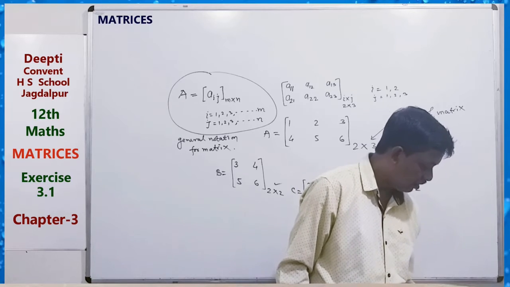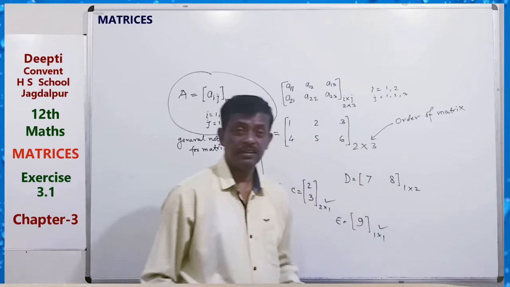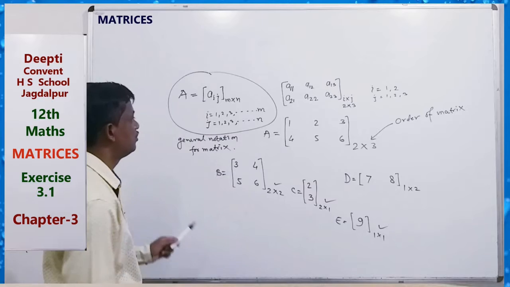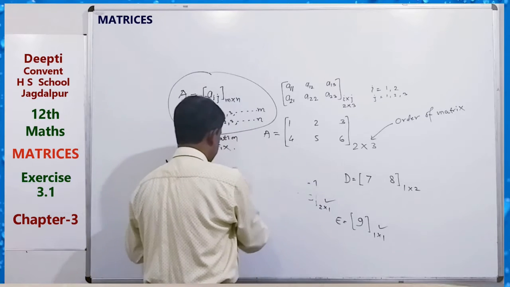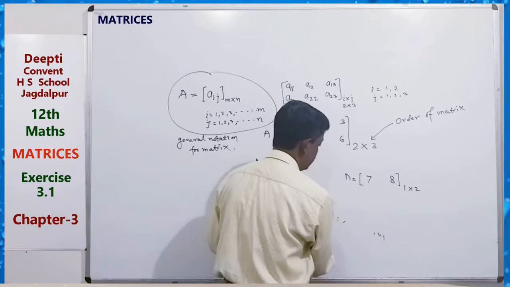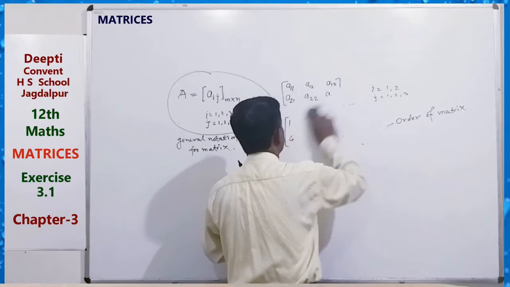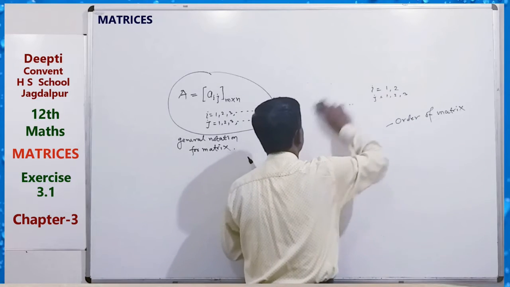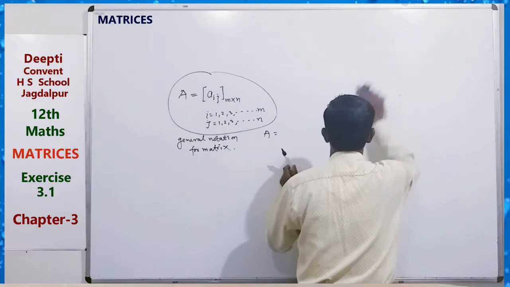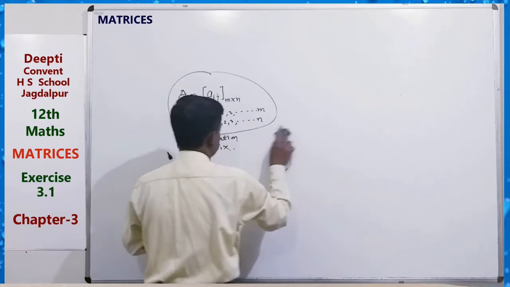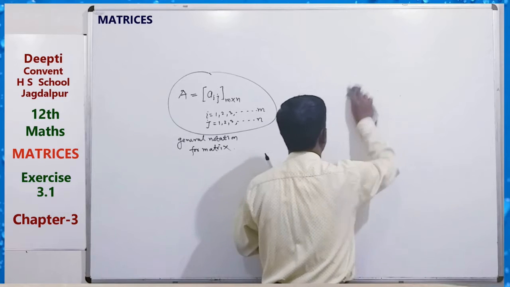Now, matrix is a special type of entity. Whenever we study a new thing, we ask how we can add two of them, subtract one from another, multiply, and divide, etc. Just like vectors: we study how to add and subtract vectors.